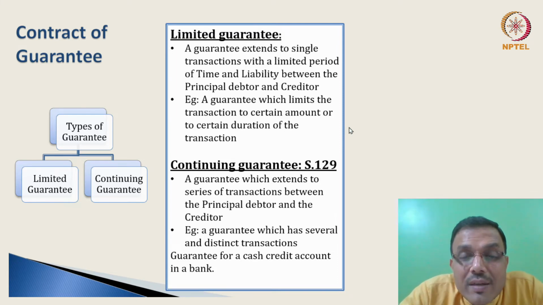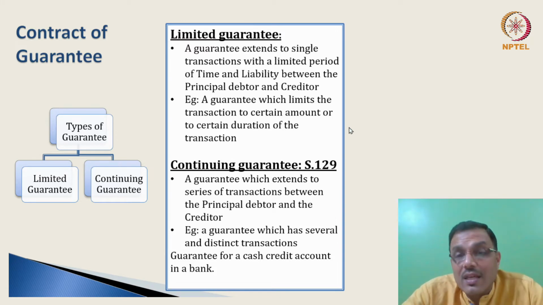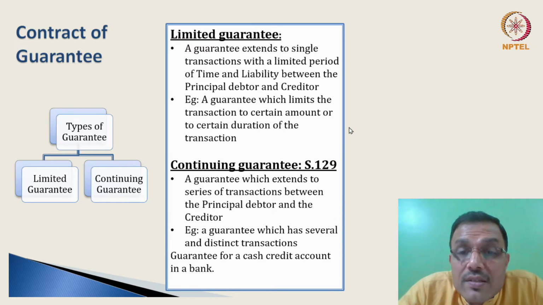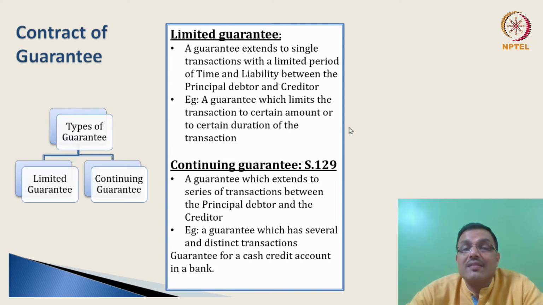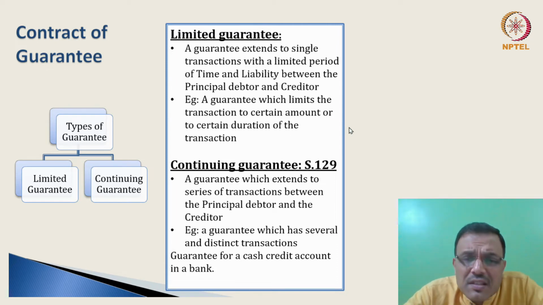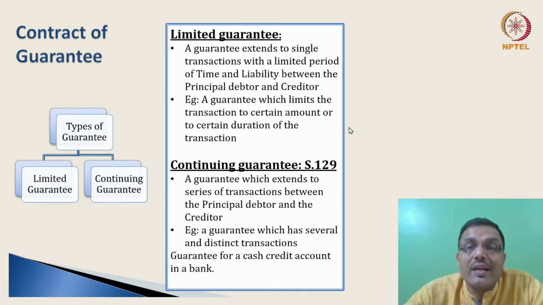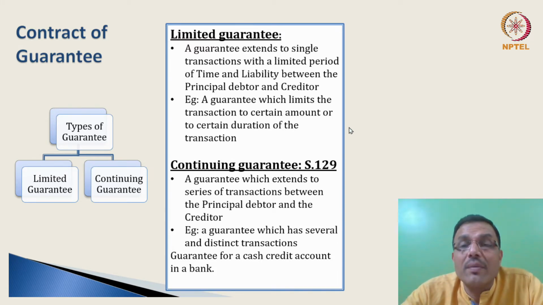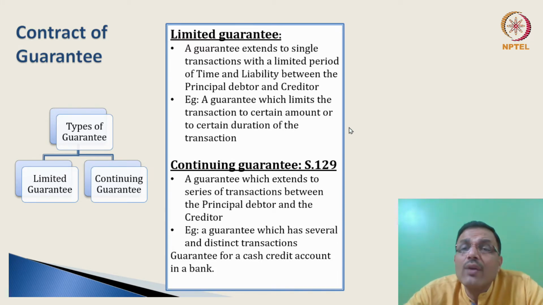So this is the limitation of liability that he can impose in this contract. He has the choice because he is coming into this contract, so he can limit his exposure, he can limit his risk, and he may decide to say that I will only stand for 50,000 and not greater than that, because that is his capacity, that is what he can extend. So he has a choice to actually exercise what is known as the choice of limited guarantee. Second, it could be limited by time in saying so that, look, I can be a guarantor for a year or two, not more than that.